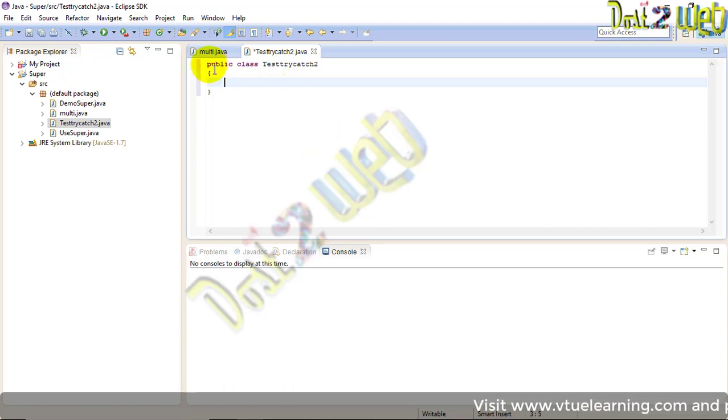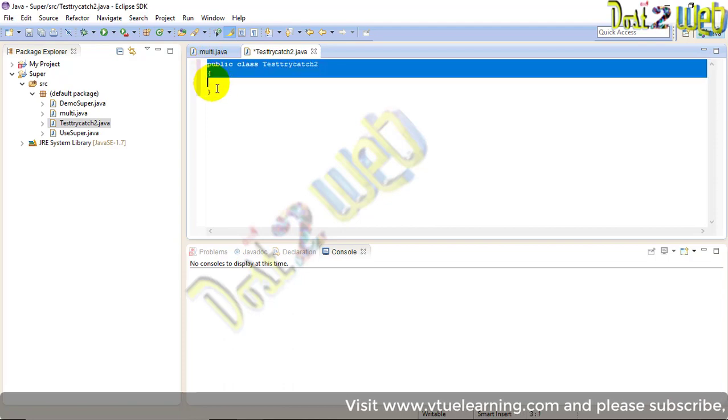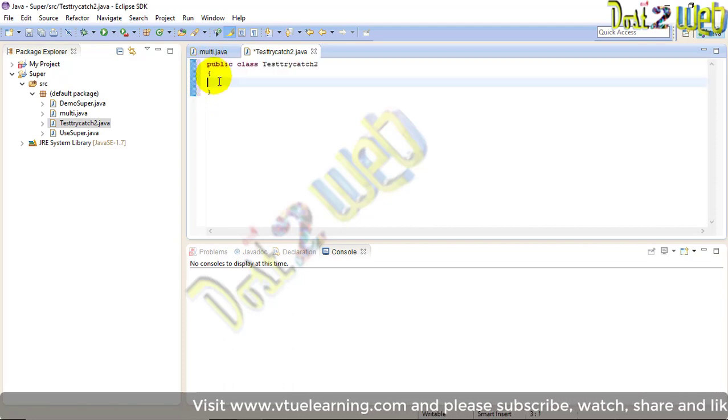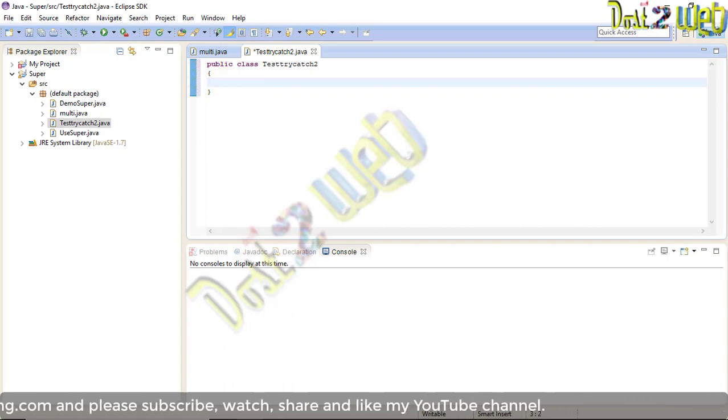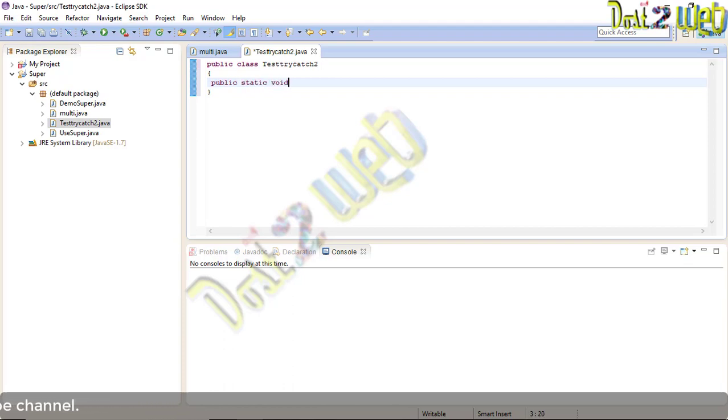See, the moment you write the syntax, no error is coming. Earlier there was just one line error. Now we first have to define the main method. What is that? public static void main(String[] args). Okay. So now I have declared the main method.